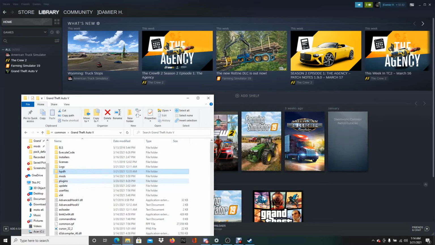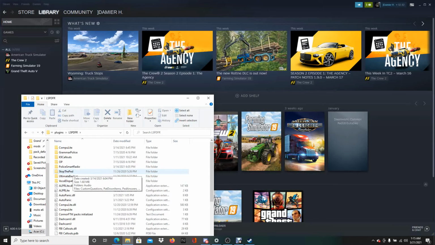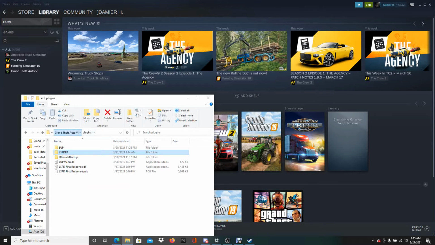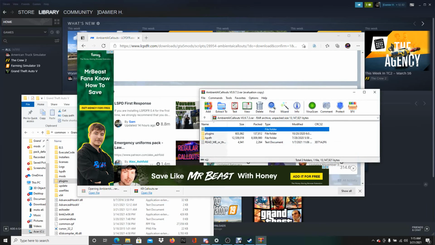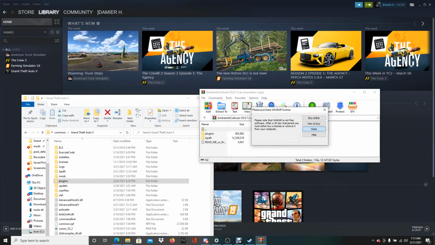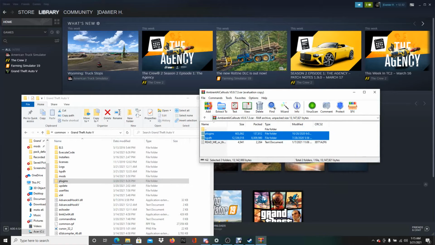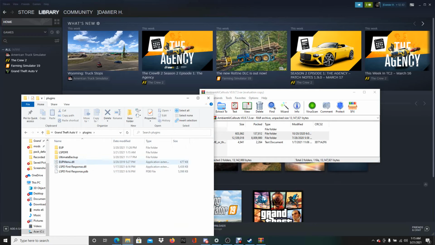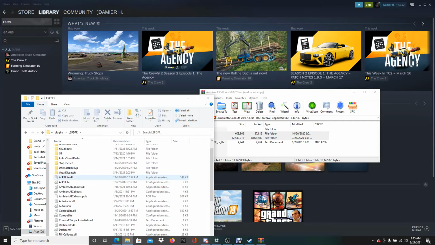Now we could just go to plugins, lspdfr, K9 callouts, and then there'll be some other stuff in here, what's already in there. Then we're gonna go here, open this one up. Same thing here. Everything you can just drag it and boom. They're already installed. Plugins, lspdfr, and it's gonna be, I believe, right there.